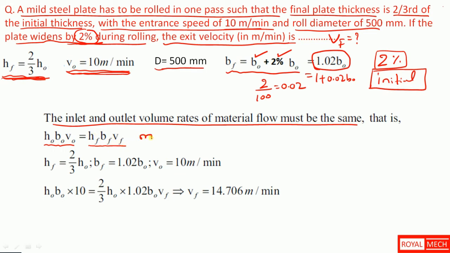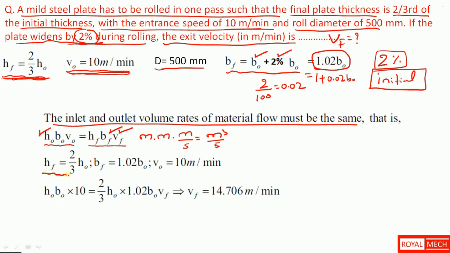H is thickness in meters, B is width in meters, velocity in meters per second, so we can write meter cube per second. That is the volume flow, for inlet and for outlet.